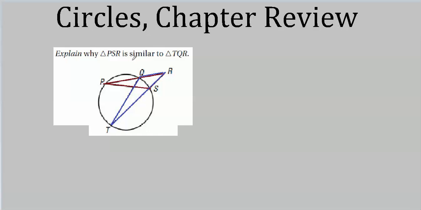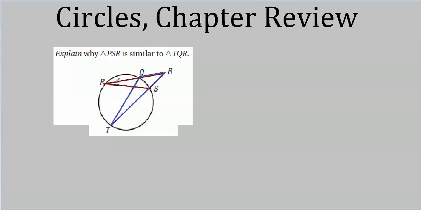Well, for similarity, usually the easiest thing to do is try to find two angles that are congruent. If you get two congruent angles, you've got similarity. Well, for that we need to take advantage of the fact that we have inscribed angles.